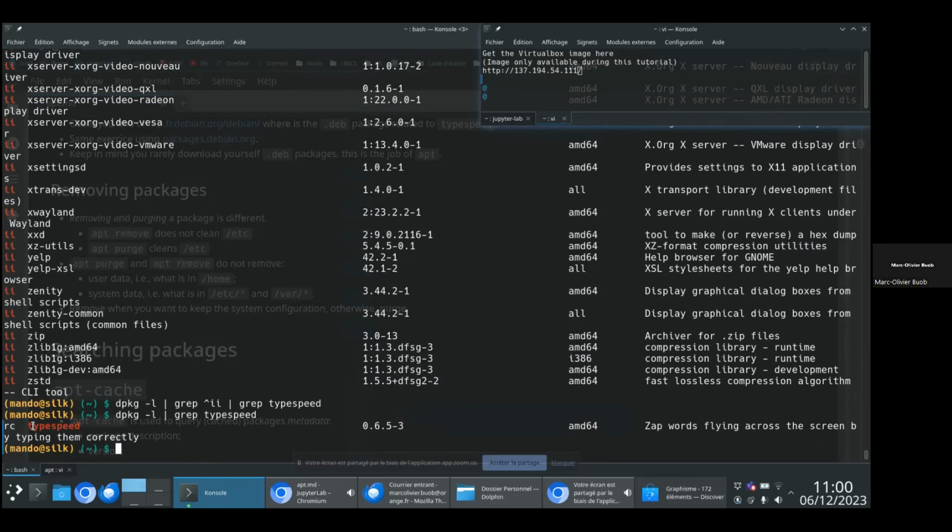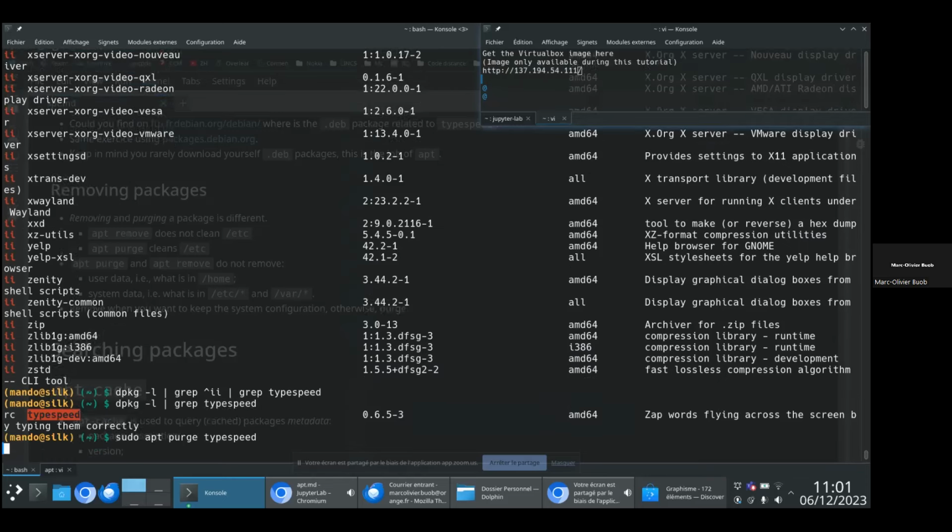If I want to remove TypeSpeed completely, as if it would have never existed on my system, I would need to run a purge. And actually, this is what you want to do most of the time because it's quite rare that you want to keep your configuration files. It only happens if you have a very complex web server configuration. You want to remove your web server, but you want to keep your configuration file. So if you want to keep your configuration file, you run apt remove. If you want to completely remove a package as well as its configuration file, you run apt purge.